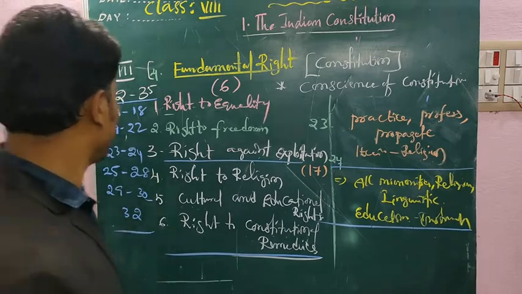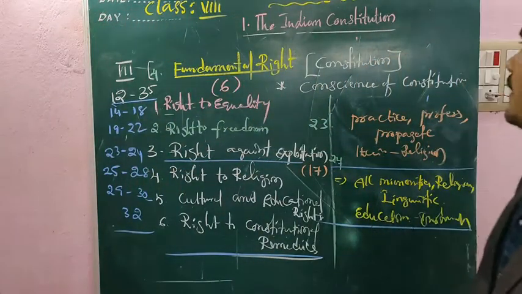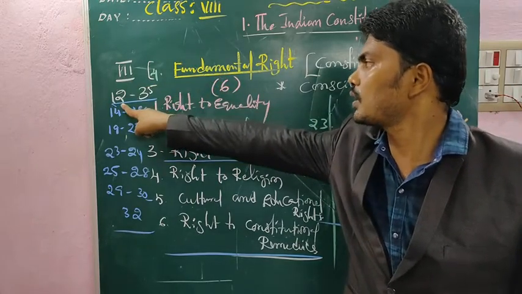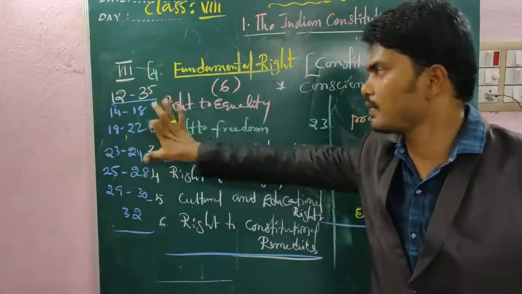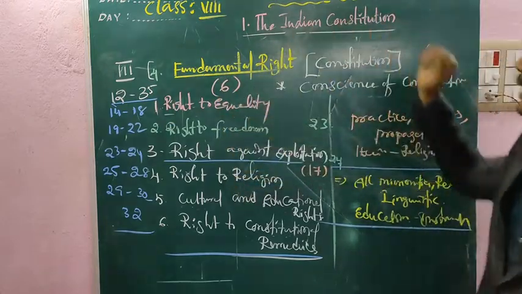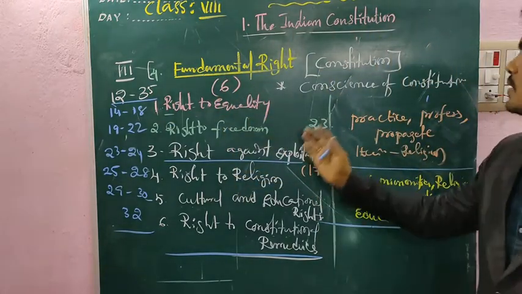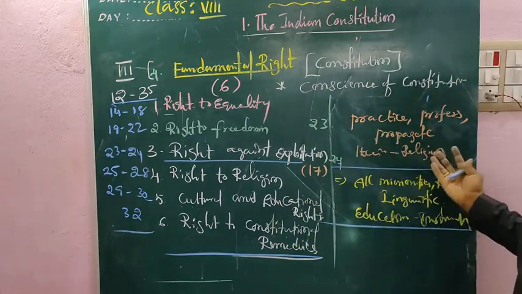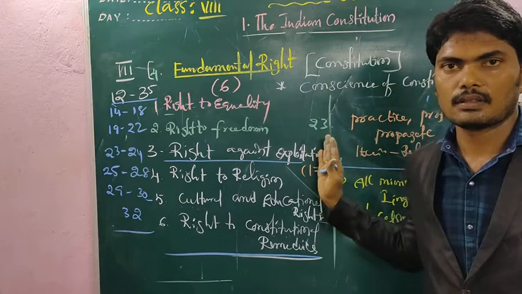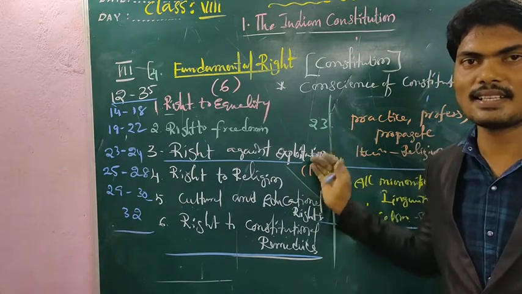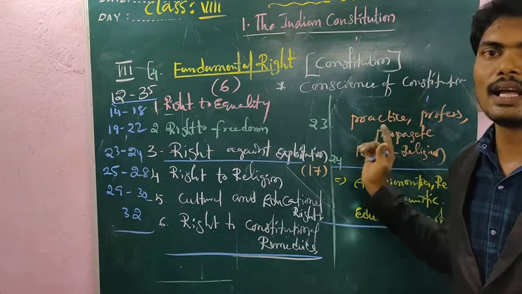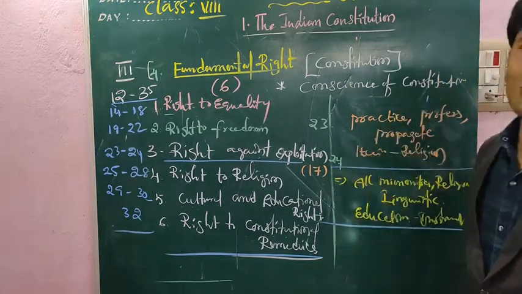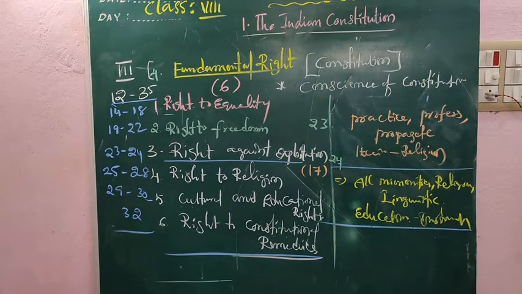I hope it's very clear about the fundamental rights, which are in Constitution Part 3, between articles 12 to 35. This is for competitive exams, but the concept is the same. There are six fundamental rights as per the Constitution, guaranteed irrespective of religion, caste, gender, status. I hope it's very clear. The last feature is nothing but secularism. Which one? Secularism.